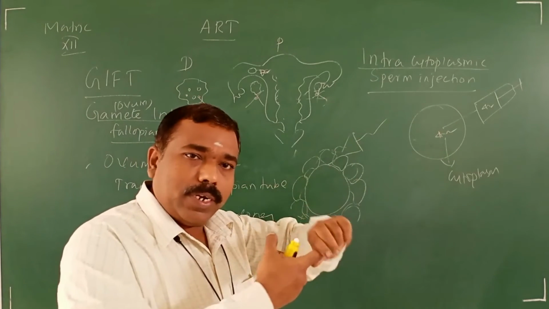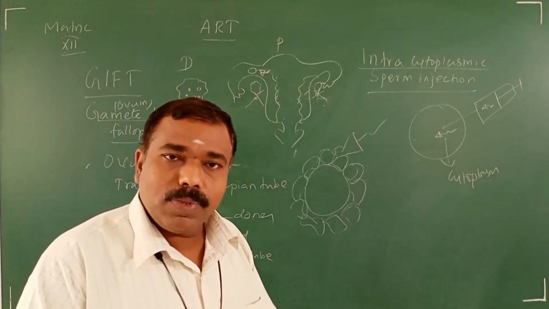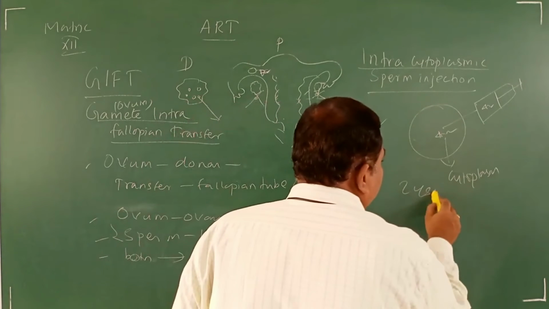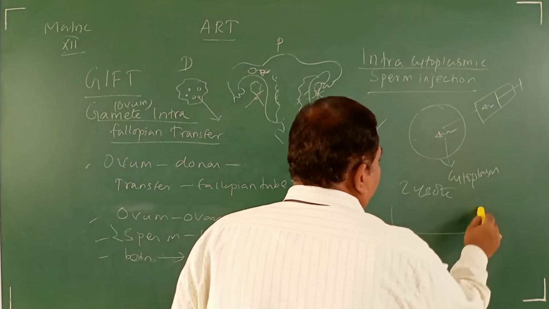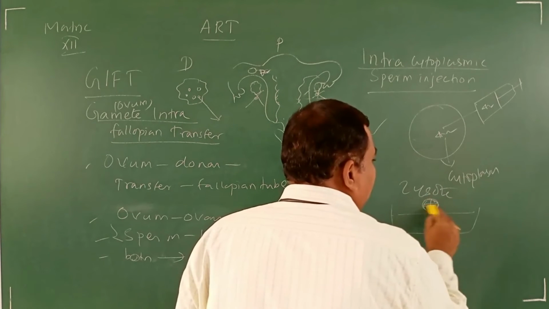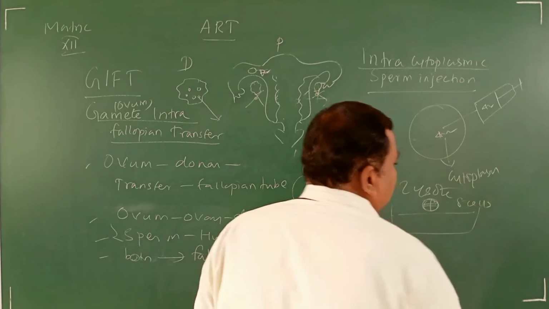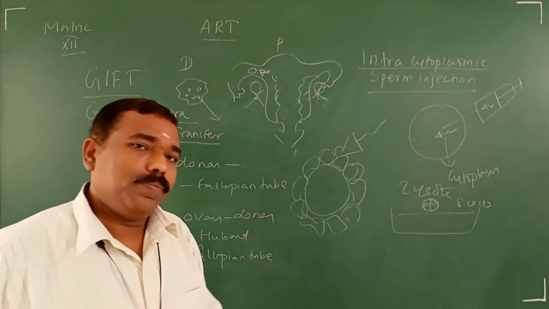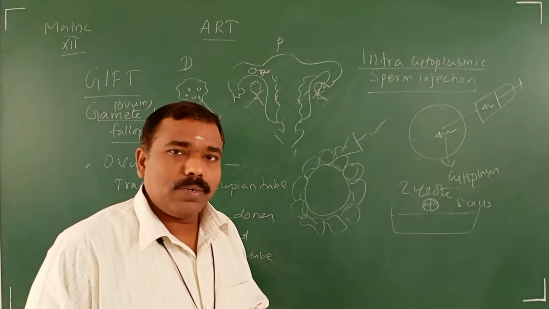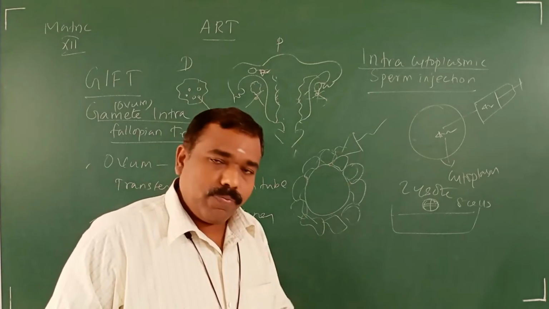Okay, now they injected inside the cytoplasm. Now what will they do? That zygote is kept in the medium up to the 8 cell stage. Now they follow the IVF method. They collect the egg from the donor, from the wife.